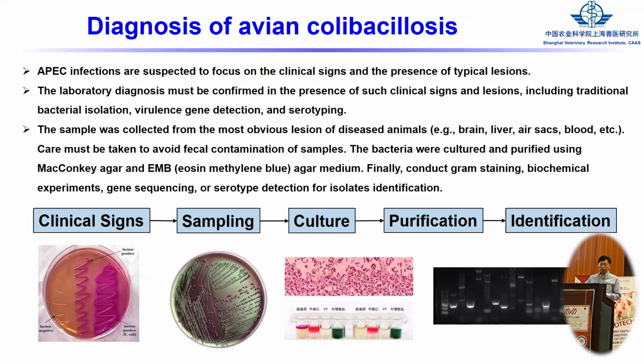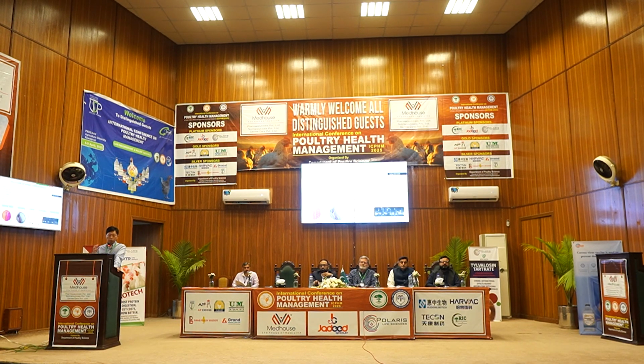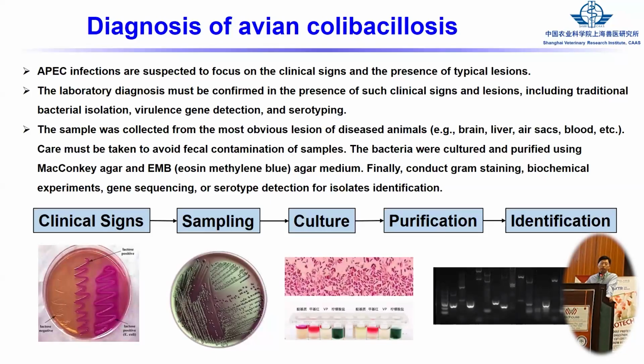After the bacterial isolation, we need to detect the virulence genes, because especially for the vessels, there are many commensal E. coli. So we think it's APEC, but this E. coli cannot cause the disease. So after we get the E. coli clones, we need to do the virulence genes detection.